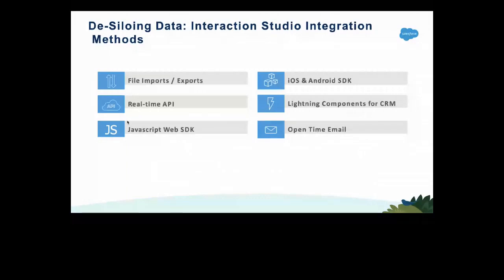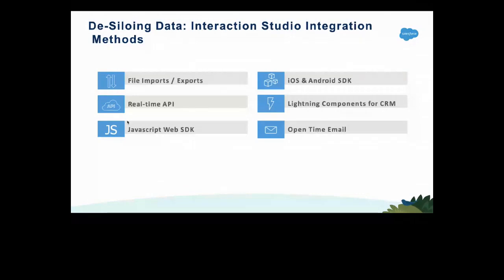And there's a web SDK that I've mentioned, a JavaScript web SDK which you can leverage for web beacons, and then open-time email as well. Open-time email is just the email data when we send an email to the customer. So EIS has a capability to look at open-time emails as well inside the Interaction Studio platform. These are all the methods by which we can connect to Interaction Studio integrations.